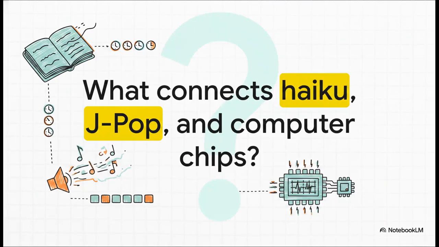So, here's a pretty provocative question for you. What exactly connects a traditional Japanese haiku, a modern J-pop track, and the literal microchip that is processing this explainer right now? I know, on the surface, a poem, a pop song, and a computer processor seem completely unrelated, but the answer actually lies in the fundamental physics of discrete timing units. We're going to look at how humans and machines break continuous, flowing time down into strict, manageable mathematical blocks.